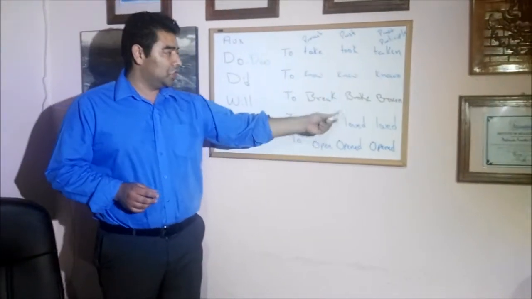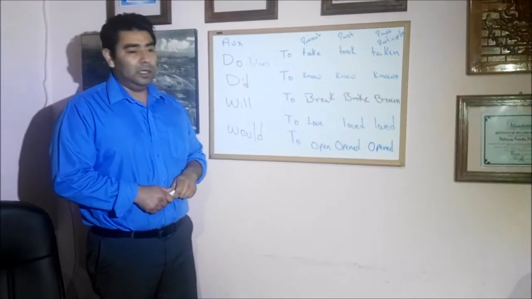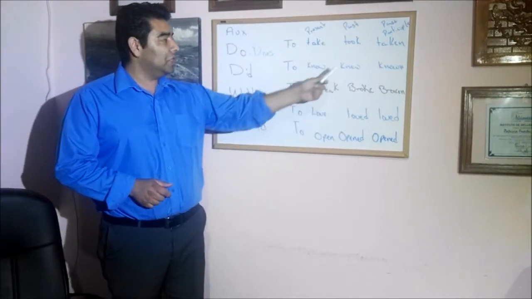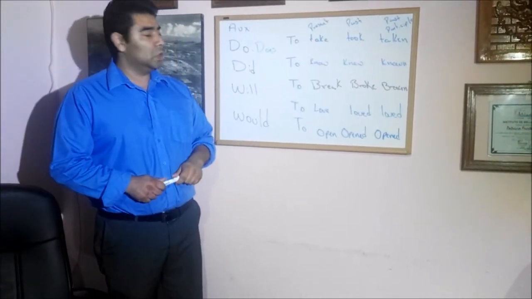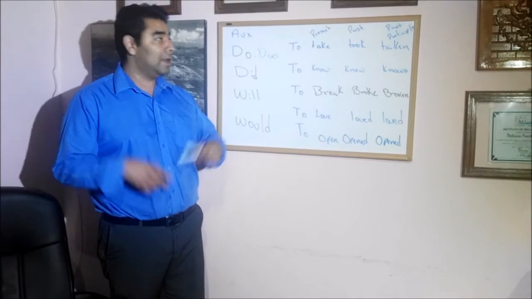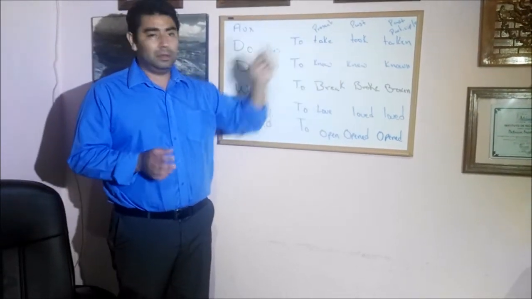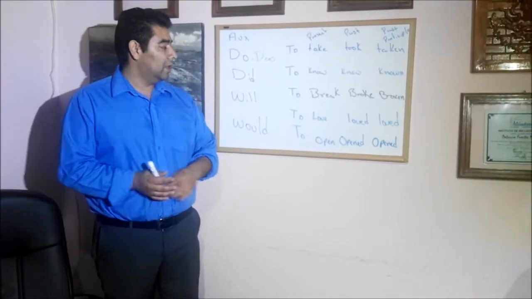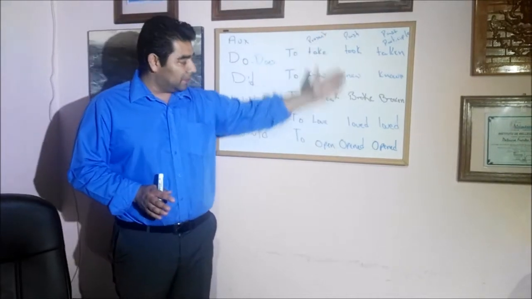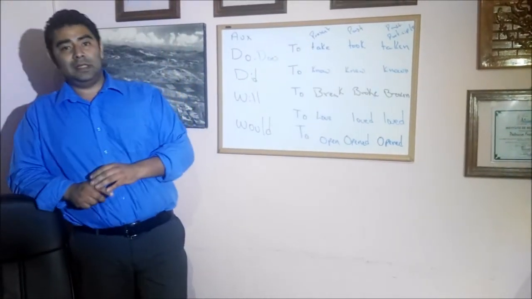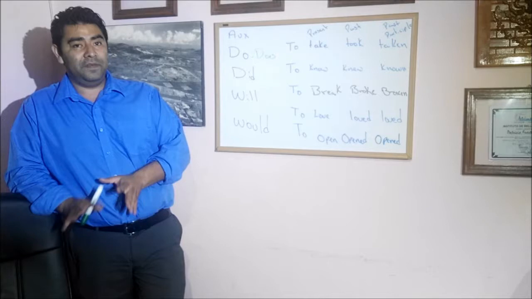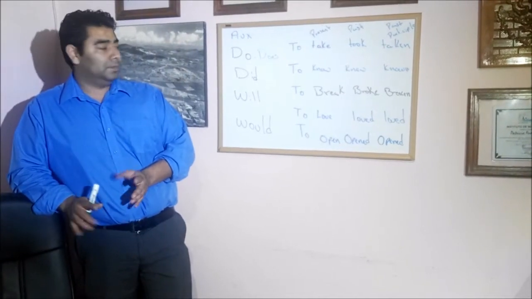Ella rompió el plato. She broke the plate. Ella conocía la respuesta. She knew the answer. Nosotros llevamos a mi abuela al parque. We took our grandmother to the park. And that's it. We use the verbs in the simple past to express ideas in the past. It's very obvious, okay? So simple.